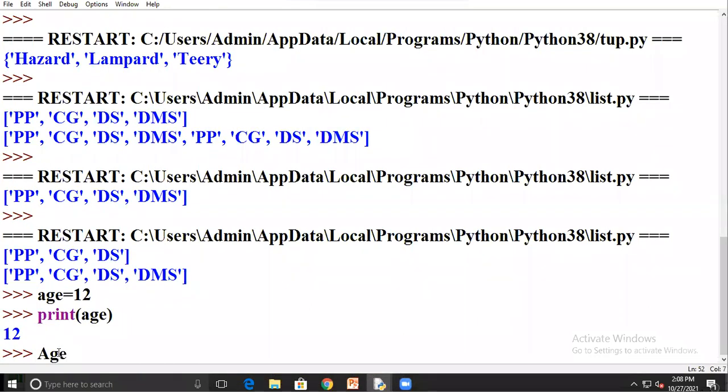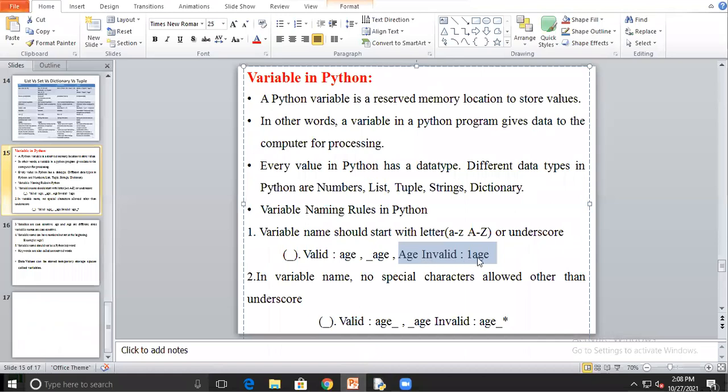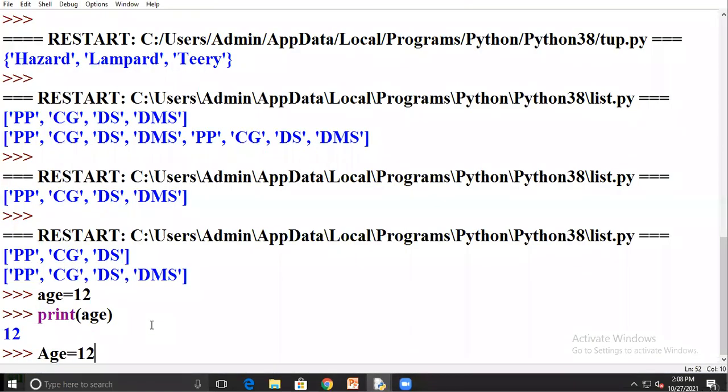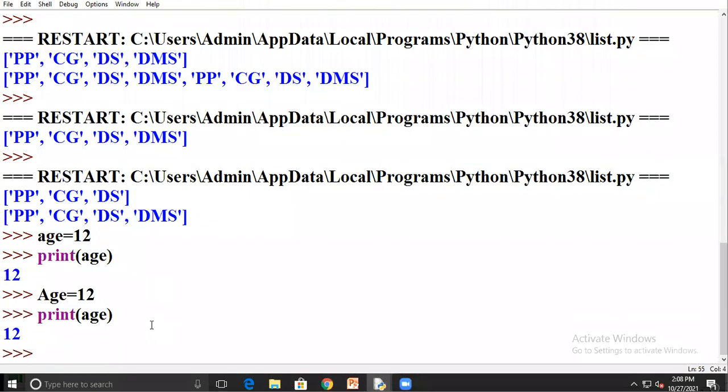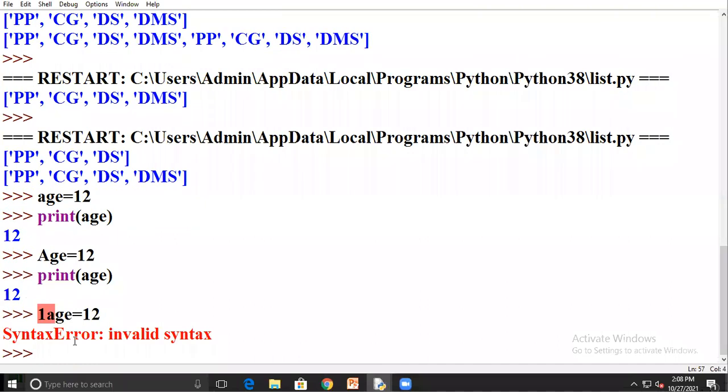But suppose I write like this, age is equal to 12. So it will also print the age. But suppose I write here like 1age is equal to 12. So it will give invalid syntax.